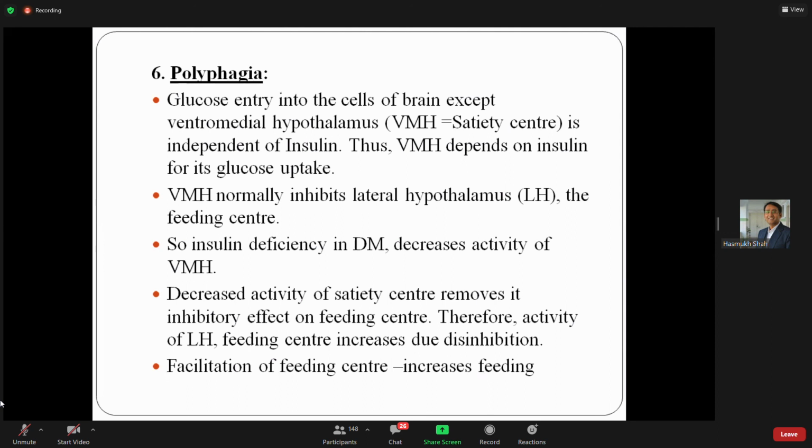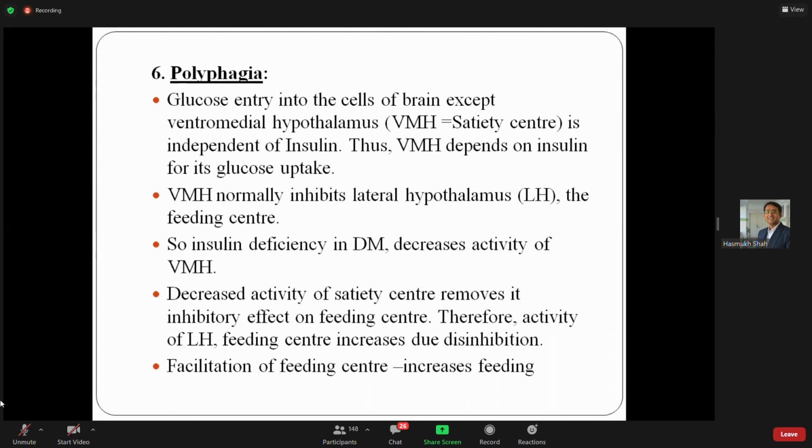That's why it is starvation in the midst of plenty. There is a lot of glucose outside but not inside the cell. So the cell signals to eat more and more food. The feeding center is stimulated to take more and more food, more and more glucose. So this is the physiological basis of polyphagia and it is most commonly asked.